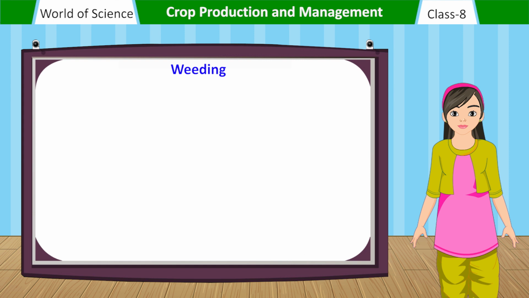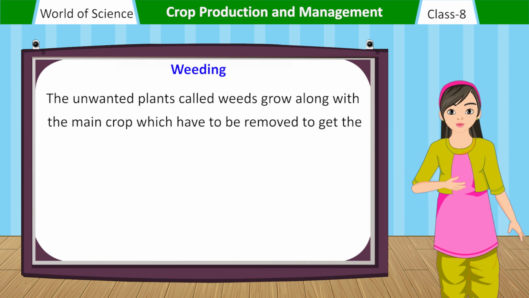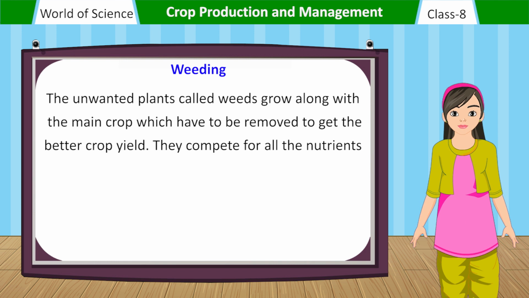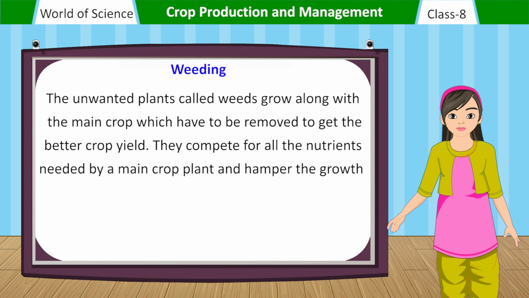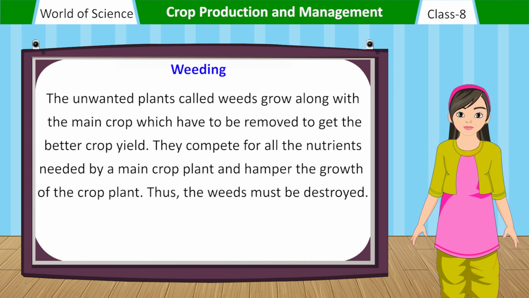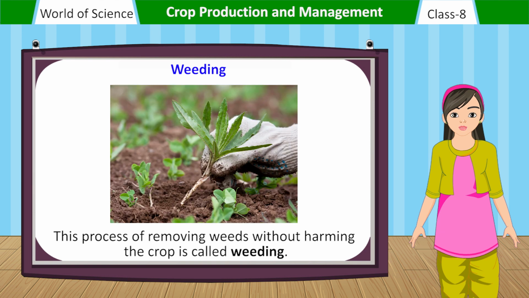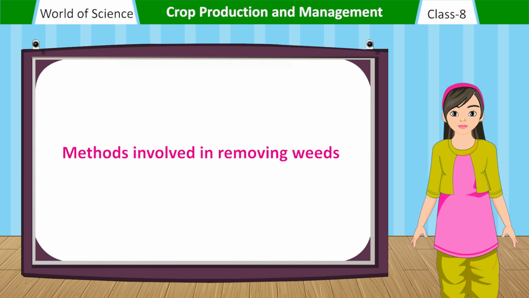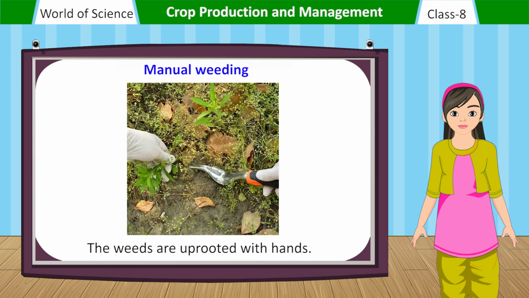Weeding. The unwanted plants called weeds grow along with the main crop, which have to be removed to get better crop yield. They compete for all the nutrients needed by a main crop plant and hamper the growth of the crop plant. Thus, the weeds must be destroyed. This process of removing weeds without harming the crop is called weeding. Methods involved in removing weeds. Manual weeding. The weeds are uprooted with hands.